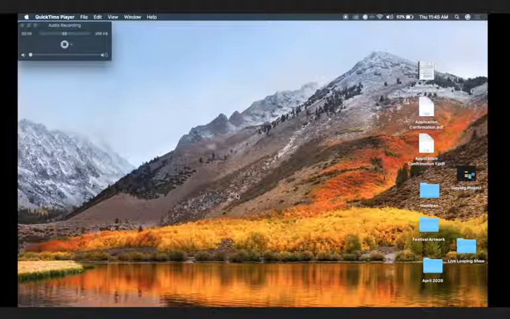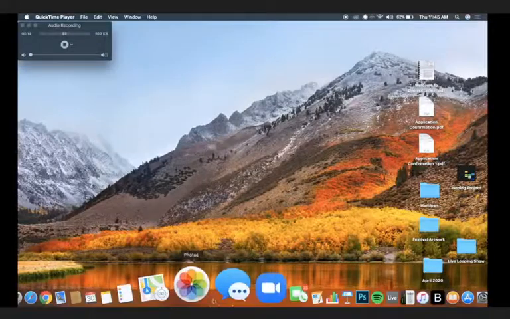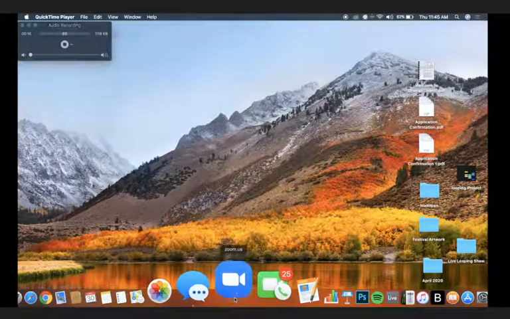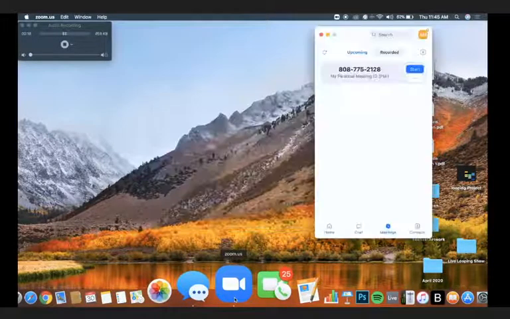I'll be showing you how to turn on original sound in Zoom. So first thing we're going to do is open the Zoom application. If you haven't downloaded that, be sure to download that first.